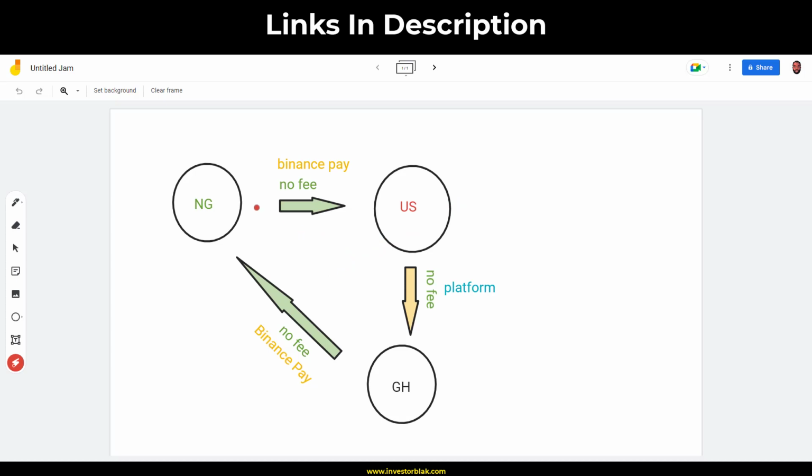But before I go, let me just do a quick explanation on what you're going to be doing. As you can see, you're going to be sending money to your friend in the US as a Nigerian, and your friend is going to be sending money to your friend in Ghana, and your friend in Ghana is going to return that money to you, and at the end of the day, you'll be in profit. So I'm going to show you that real quick. Then I'm going to talk about the Ghanaian.